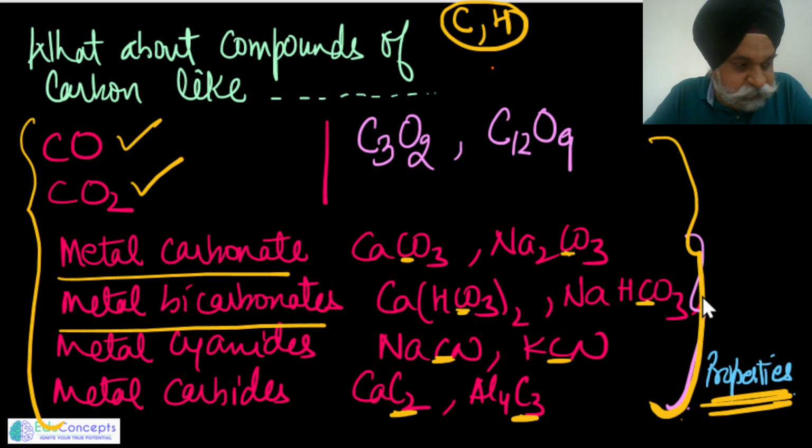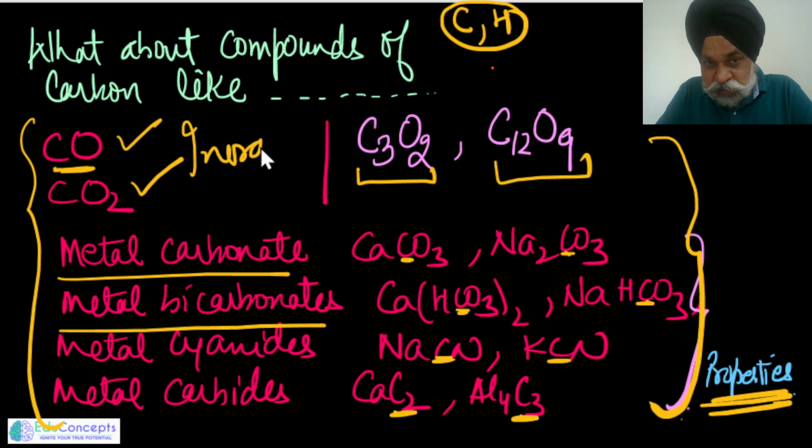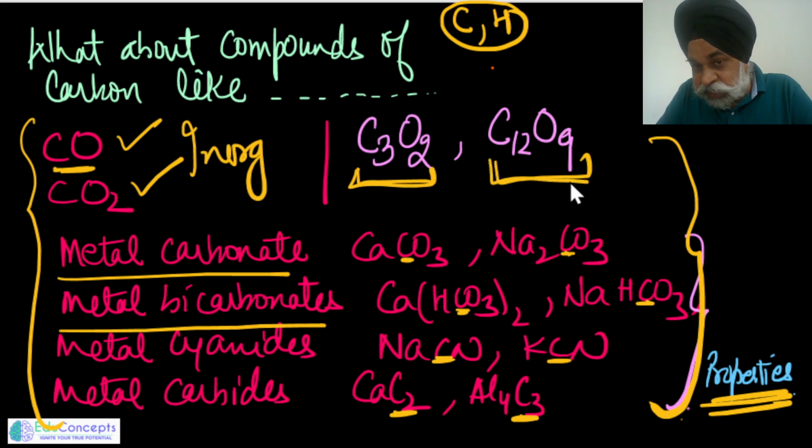What I'm trying to say here is that if I would say carbon suboxide, this is one compound and this is another compound. Would I say this to be organic or inorganic? When I say carbon and oxygen are inorganic, can I say this has to be organic or inorganic? That's the point of discussion. No, let me do it for you. When you get entangled somewhere and are not getting the right viewpoint on whether it will be organic or inorganic, then that particular compound is to be seen from the viewpoint of its properties. There are some unique properties related to organic and some unique properties related to inorganic.